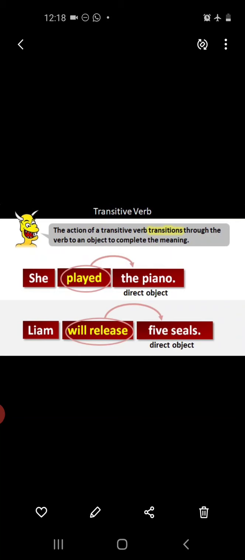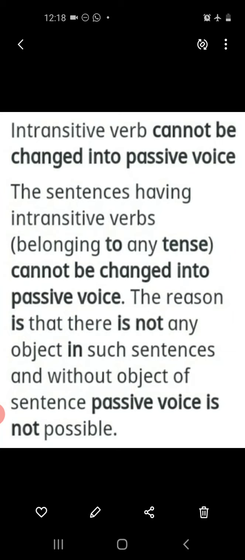Okay, as you can see in this picture, she played piano. In this sentence, the subject she has the direct object, the piano. That's why we have changed it into passive voice. So guys, intransitive verbs cannot be changed into passive voice. The sentences having intransitive verbs, belonging to any tense, cannot be changed into passive voice. The reason is that there is no object in such sentences, and without an object of the sentence passive voice is not possible.